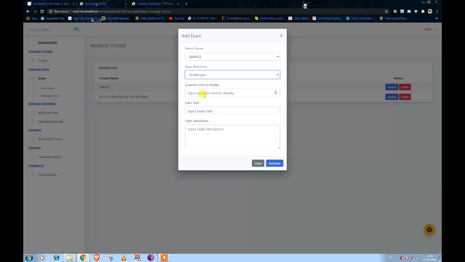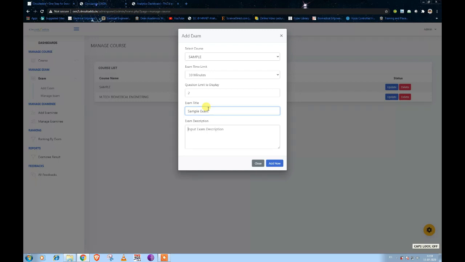How many questions you want to display here. For example, in my exam I have two questions, so definitely I will place the question limit as 2. That means the student will get two questions under this exam. And then what is the title of the exam you want to place here? Like here I want the title like sample exam.